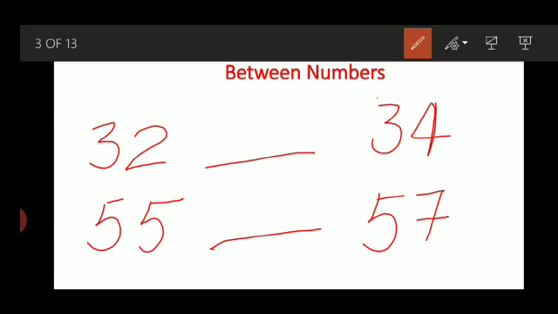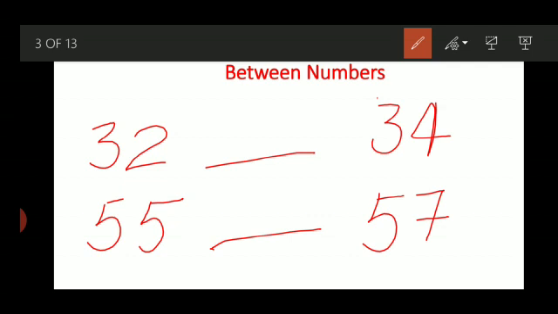That means what comes between 32 and 34. The next question is: what comes between 55 and 57? There is nothing to learn, just see the number, recognize the number. What you learned in the before numbers, the same rule will be followed for between also.